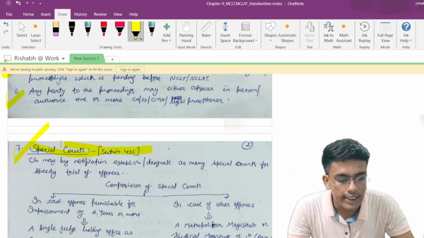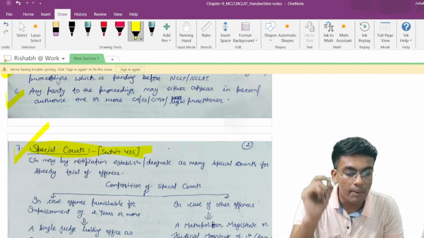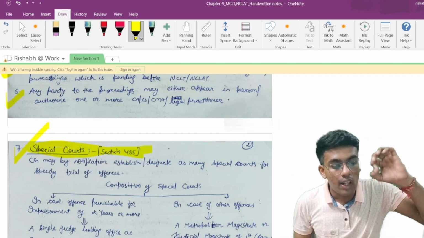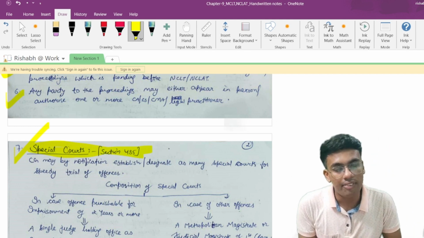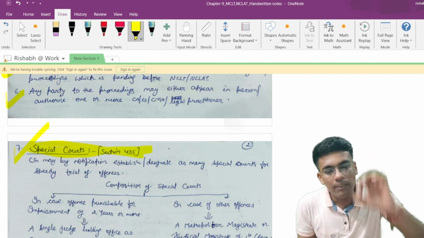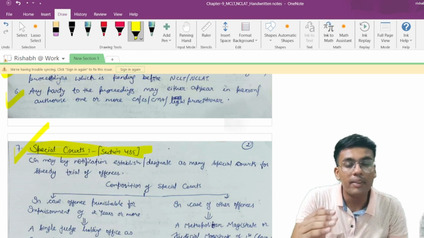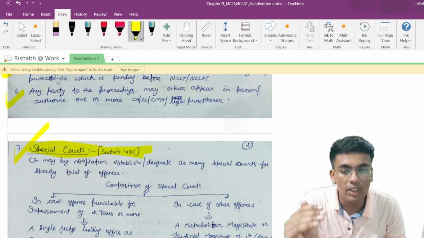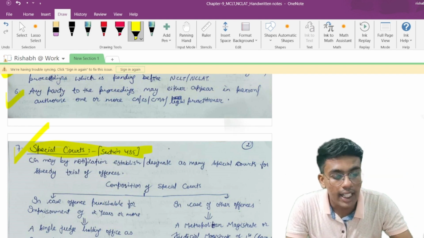Now special court, section number 435 talks about special courts. Central government may by notification establish or designate as many special courts for the speedy trial of the offences. That means if more number of offences are being committed, then central government may by way of notification establish or designate as many special courts as it may deem fit, it can notify them for the purpose of speedy trial of the offences.